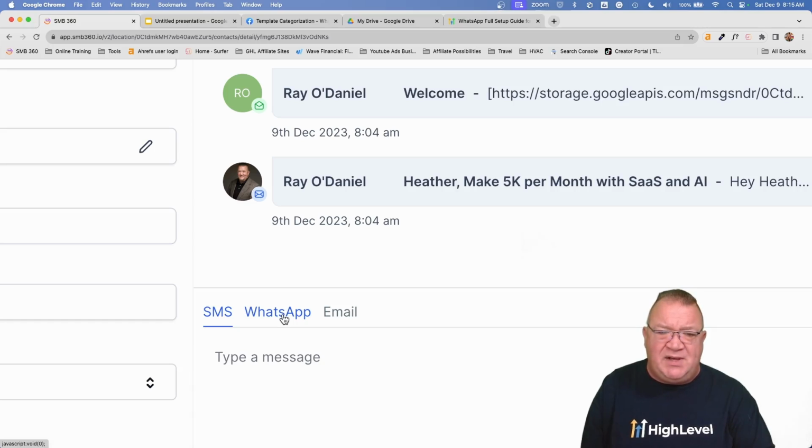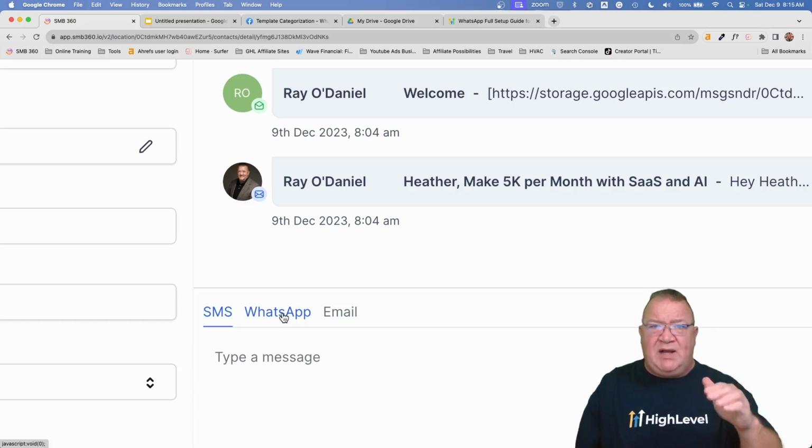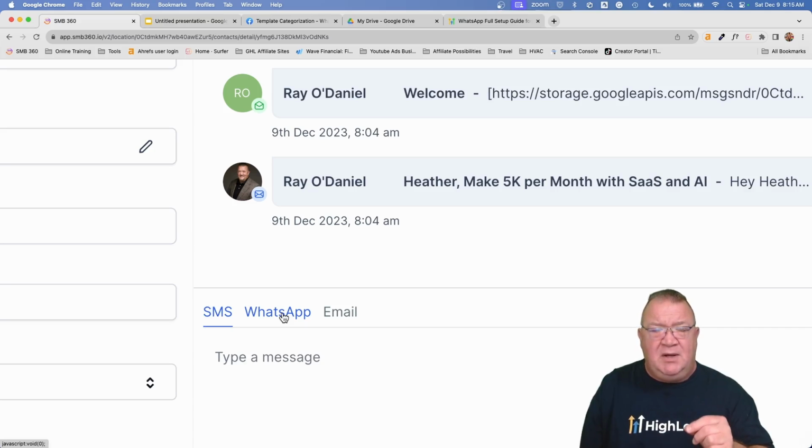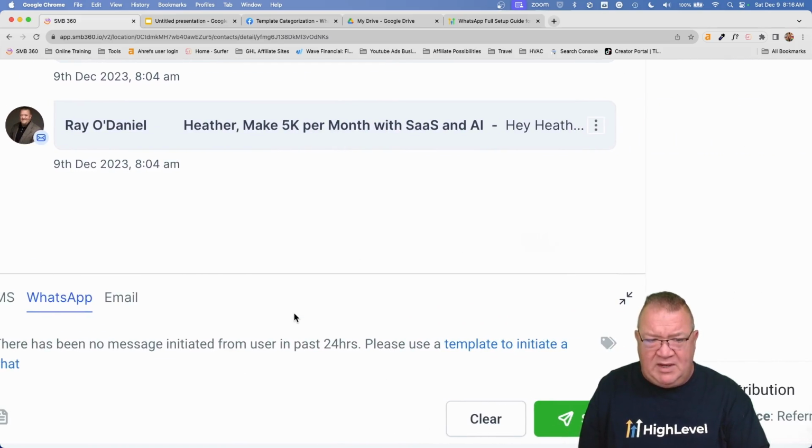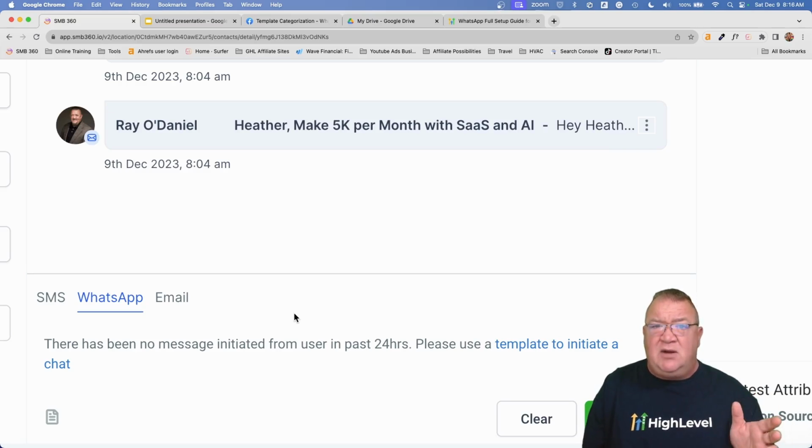Now that we have WhatsApp configured, WhatsApp is integrated directly into the conversations area of the CRM inside of HighLevel. Here's another thing that I have to explain to you. I'm going to click on WhatsApp and show you the message that it gives you. So if I click on WhatsApp, what this says is there has been no message initiated from user in the past 24 hours. Please use a template to initiate a chat.